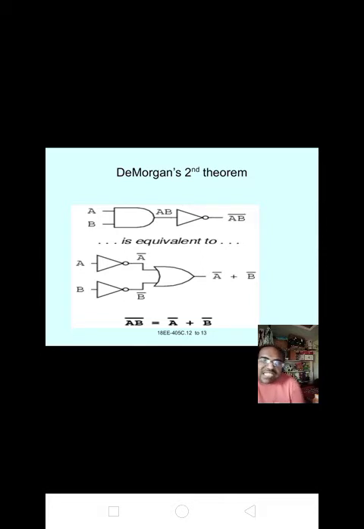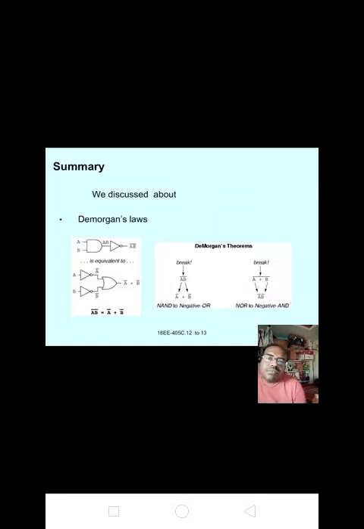Here LHS equals RHS, so AB whole bar equals A bar plus B bar. So De Morgan's second theorem says the product of complements is equal to the sum of the individual complements. Summary: we have discussed De Morgan's laws, that is the first law and the second law.